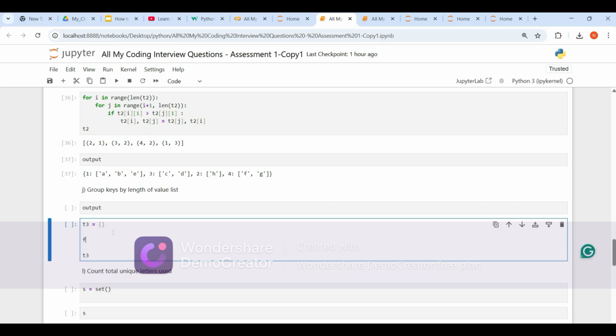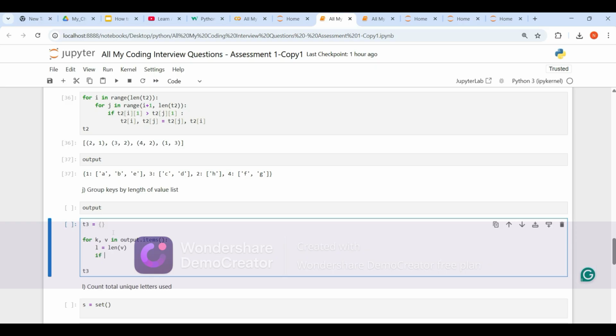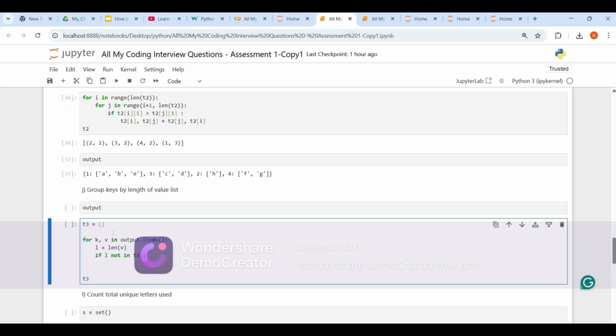Let's do the same thing: for key comma value in output dot items, length is equal to length of v. If L not in t3, then t3 of L is equal to K, right?